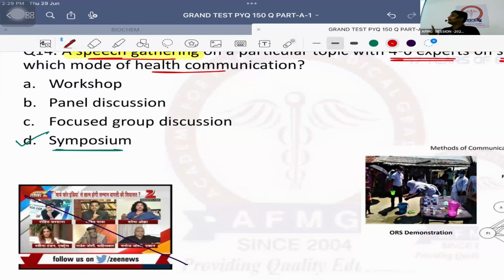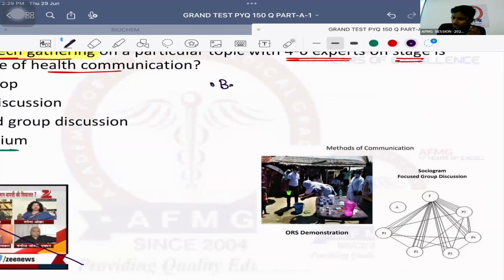But in symposium, they will have a single health related topic, but they will go for a speech one by one. दोनों के दोनों in front of audience will happen. Both will happen in front of audience. Okay? No issues with this, anybody? That's important. Which is the best method of health communication? This was a previous year question.